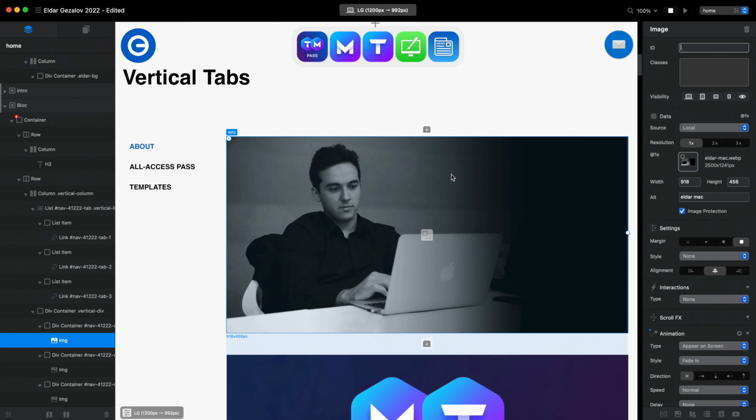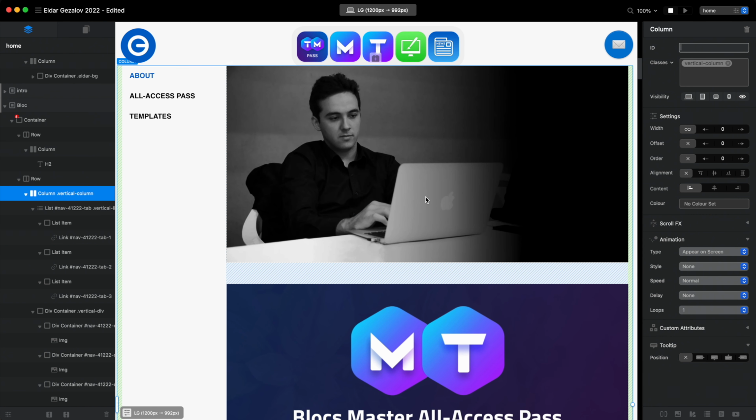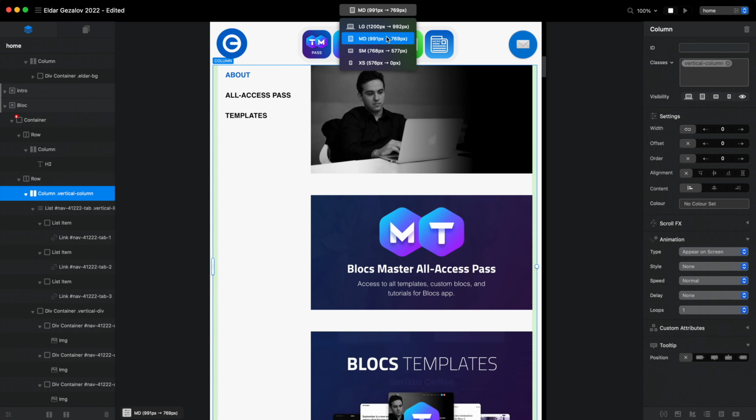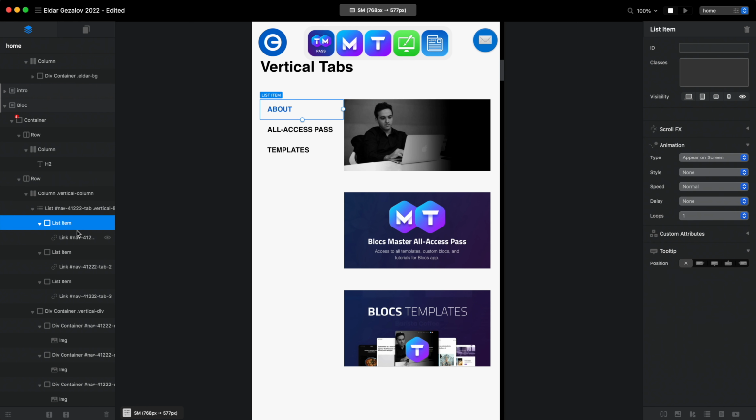But of course, one of the things we need to keep in mind all the time is the mobile optimization. So let's go to other breakpoints and see how this looks. So I think that for this MD breakpoint, this is totally fine. For SM breakpoint, first of all, I want to align everything to the left, but I mean, it looks okay, but we can still improve it.